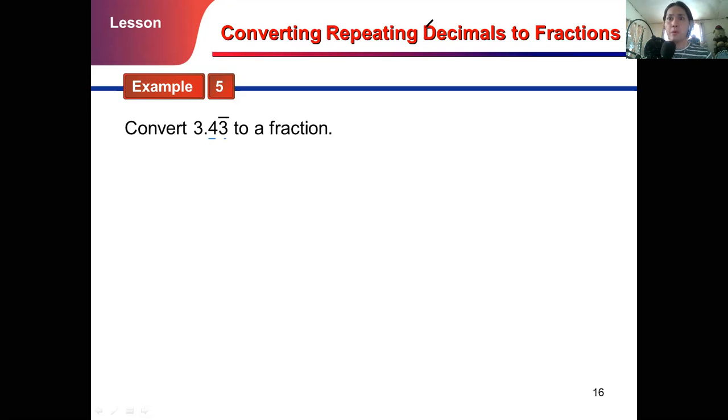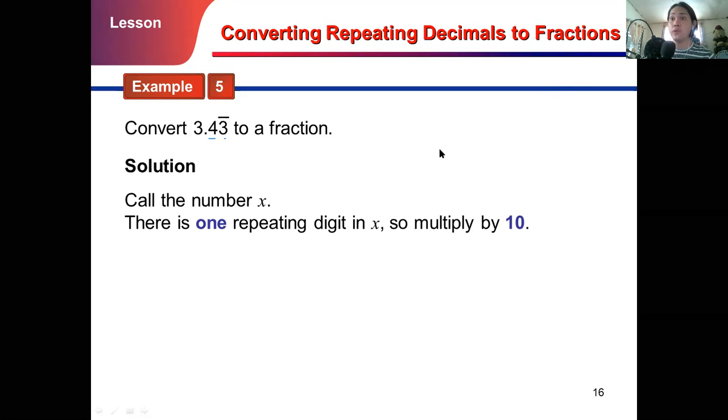So how will you now convert this one into a fraction? We will follow the process that we did a while ago, not the quicker one, not the shortcut, but the manual process. So call the number x, as how we did it a while ago. There is one repeating digit in x, so multiply it by 10.